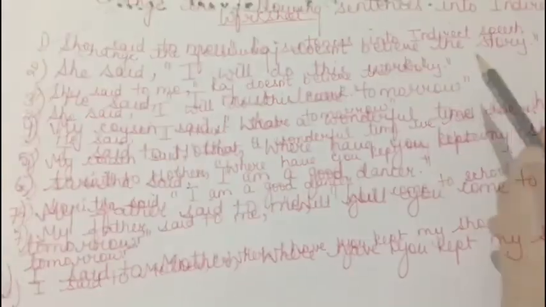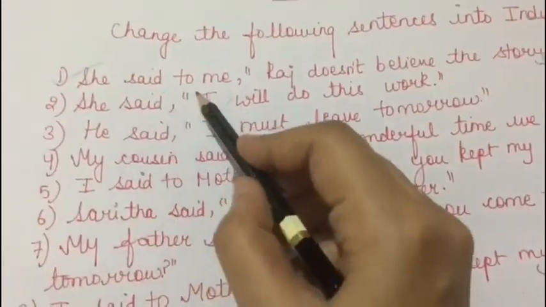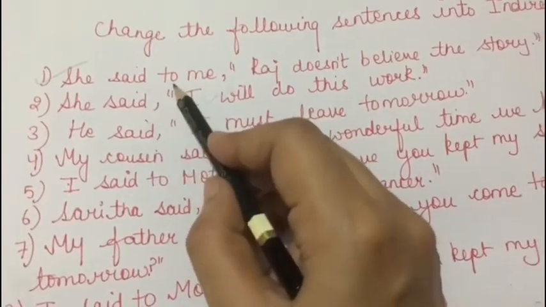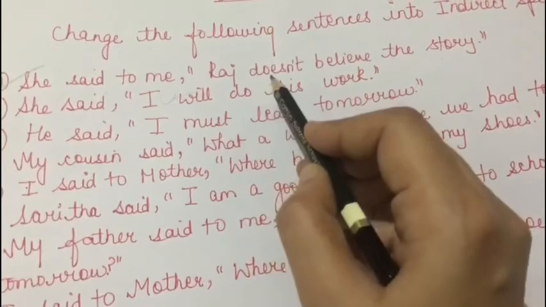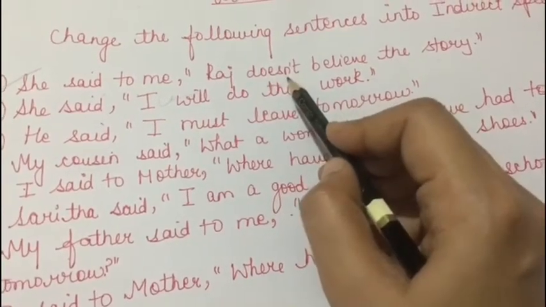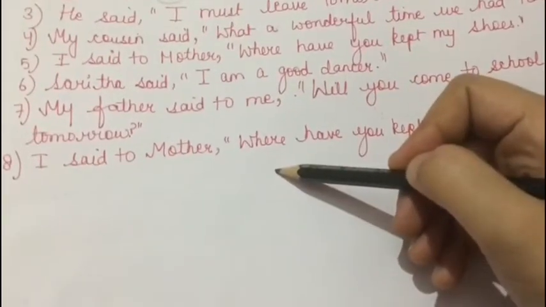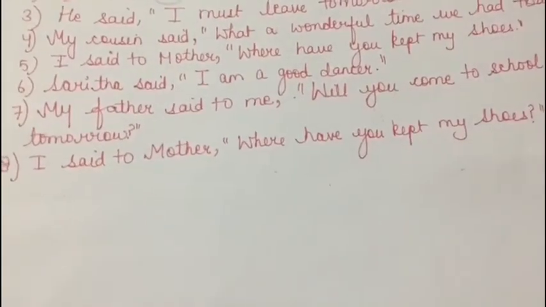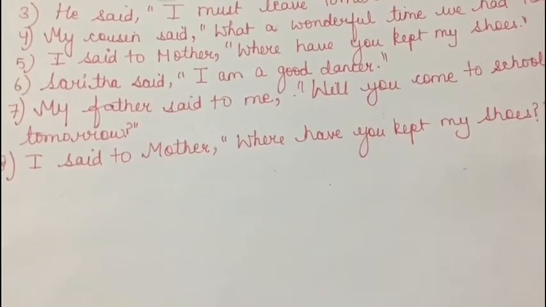So the answer will be she told me, right? Said to will get converted into told me that Raj doesn't will get converted into didn't believe. So in this way you have to complete the rest of the sentences. Kindly complete them and send me your worksheet as soon as possible. Thank you.